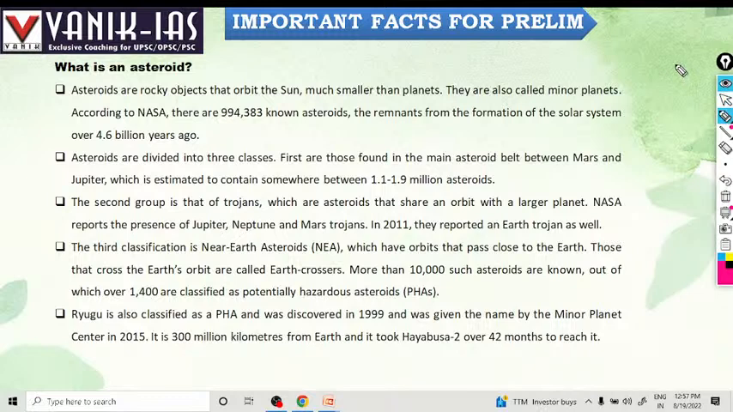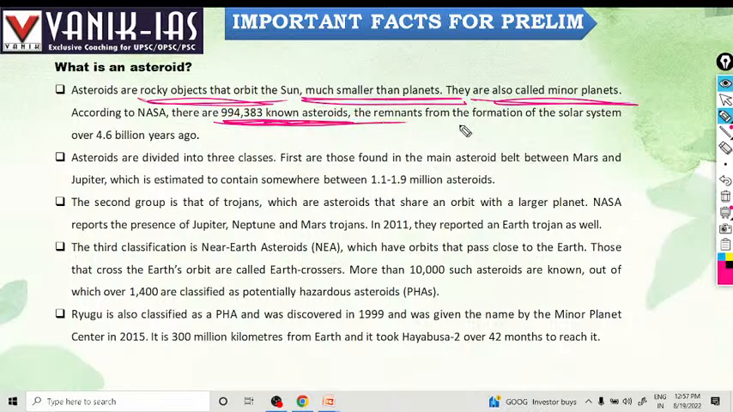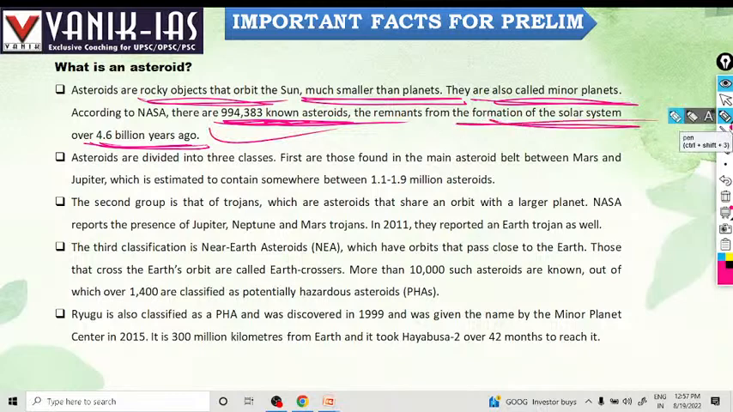Then what is an asteroid? Asteroids are rocky objects that orbit around the Sun, much smaller than the planets. They are called minor planets. According to NASA, there are 994,383 known asteroids, the remnants from the formation of the solar system over 4.6 billion years ago.